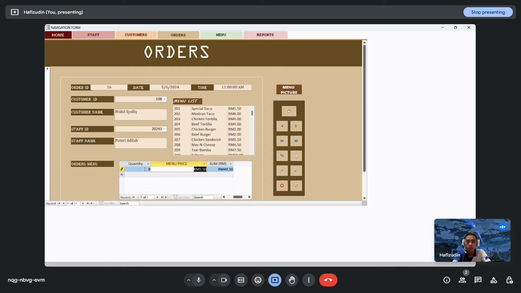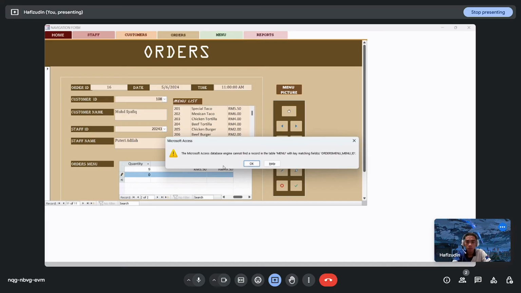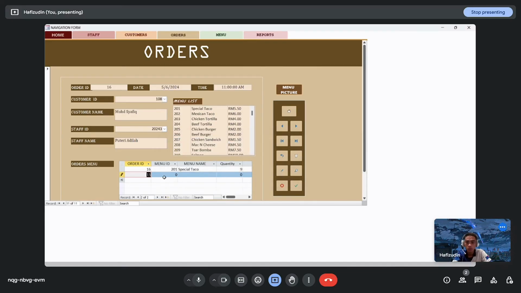Price. Then we add more. We add 208 mac and cheese, quantity 10.